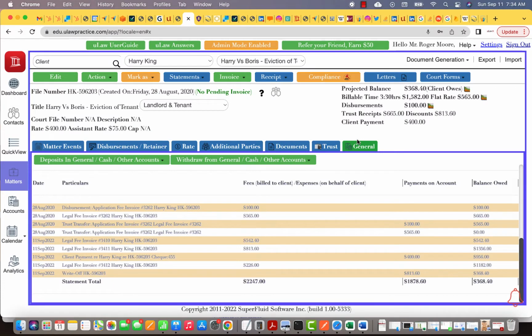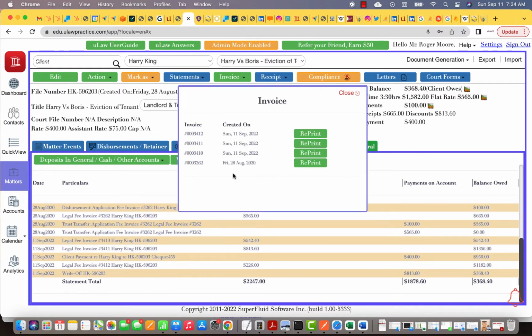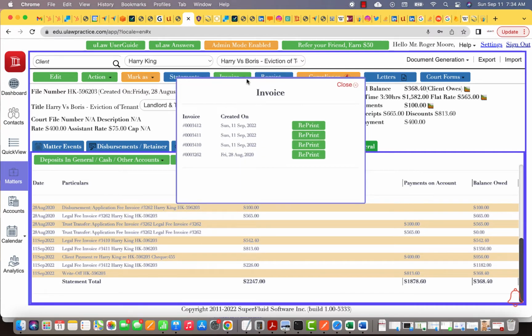The question that we've been asked is, why are some invoices deletable while others are not? To do that, what I've done is, in this matter, I've created 4 invoices, and let's follow through the life cycle of these invoices and look at how the Law Society guidelines approach deletion of these invoices.